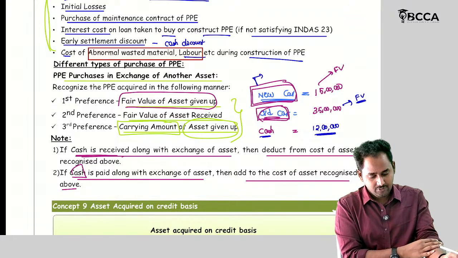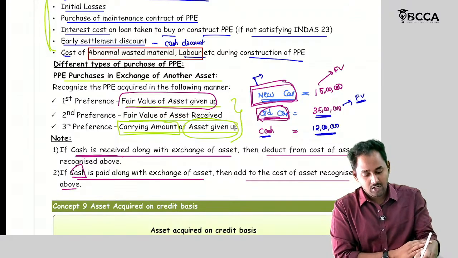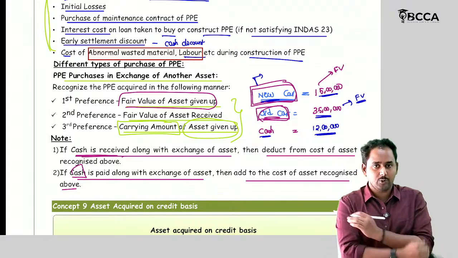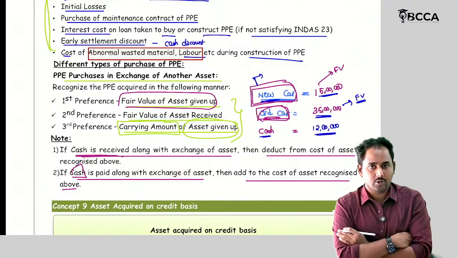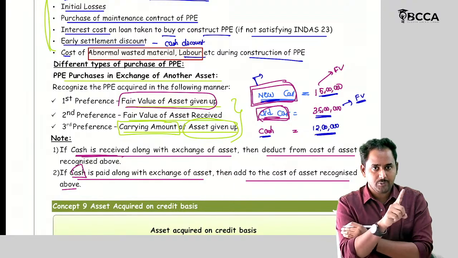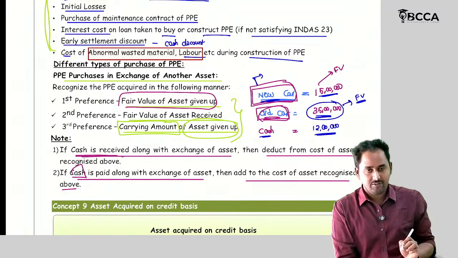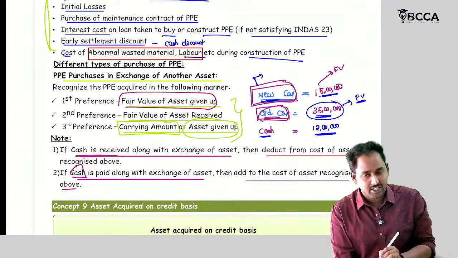No. Fair value of the old car is available and fair value of the new car is available. Now I wanted to record the new car in my books of accounts. At what value should I record it? I should record it at the fair value of the asset given up. What is the fair value of the asset given up? 35 lakhs. Apart from this, I am getting the cash also, right?